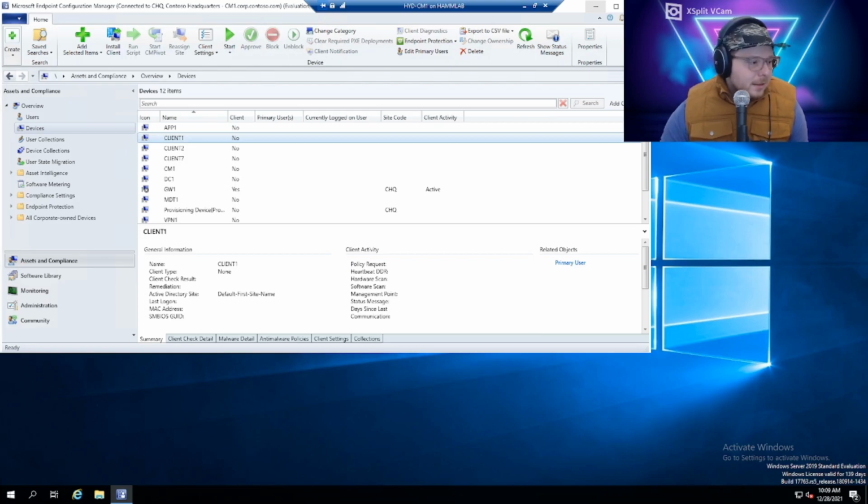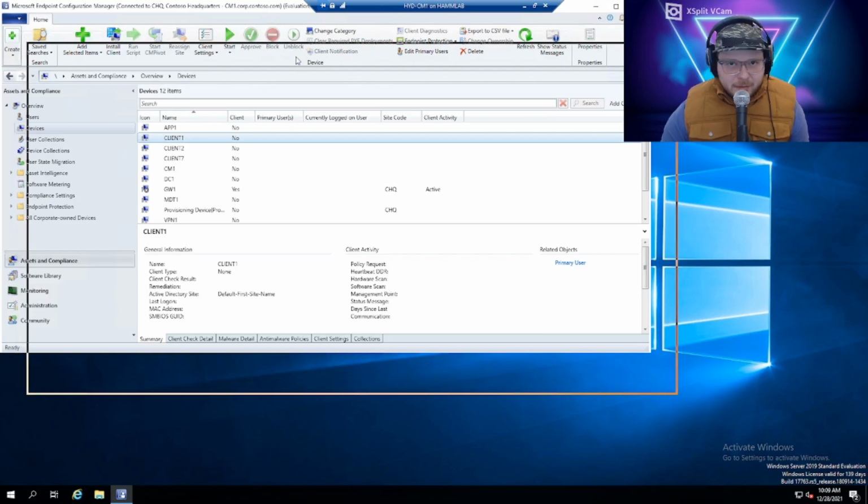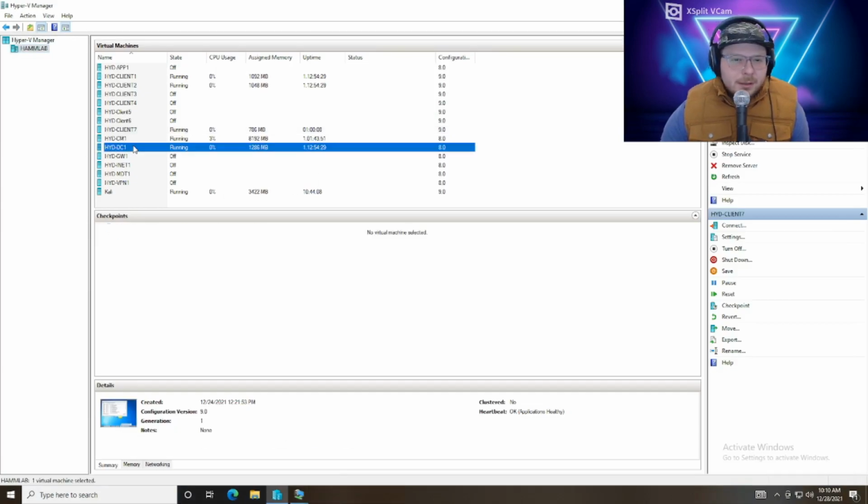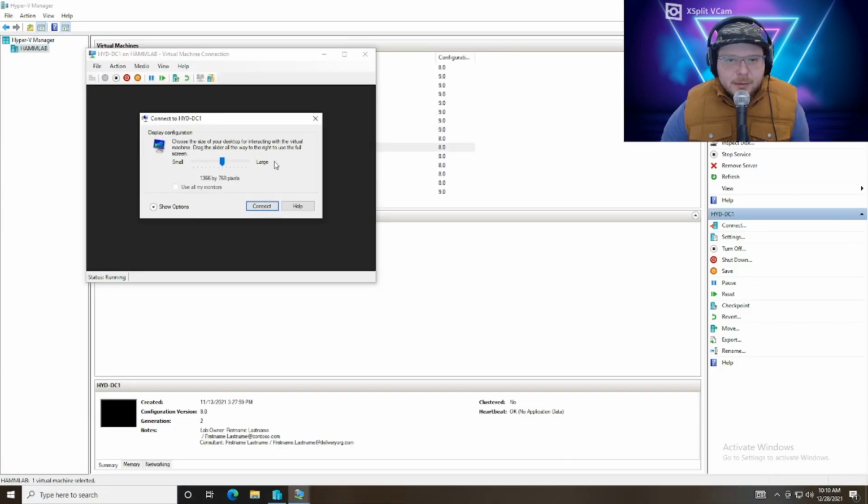But by default, the lab that we've set up isn't actually going to allow you to push out the clients. So we're going to make a couple of changes to allow that to happen. And just real quick in my lab here, on my Configuration Manager server, we can see that there aren't active clients on my actual workstation. So client 127, there will be a green check mark if everything is good. We don't see anything. So let's minimize Configuration Manager. Let's open up the DC and let's make some group policy changes.